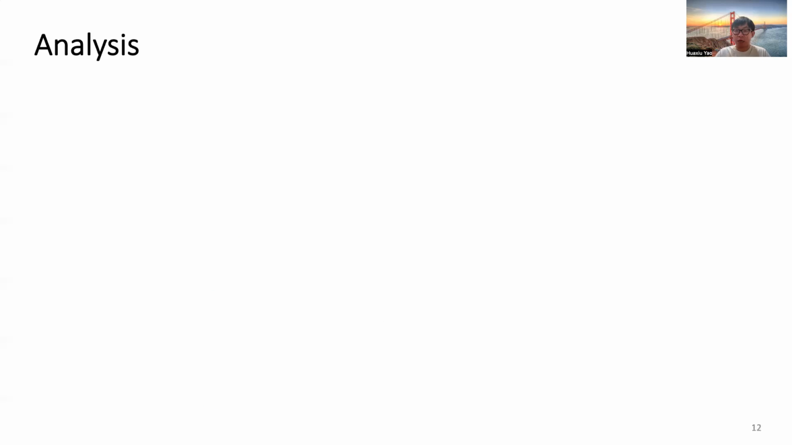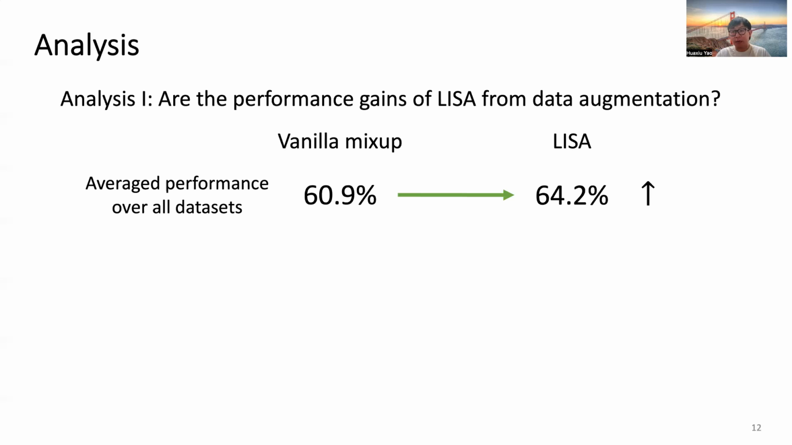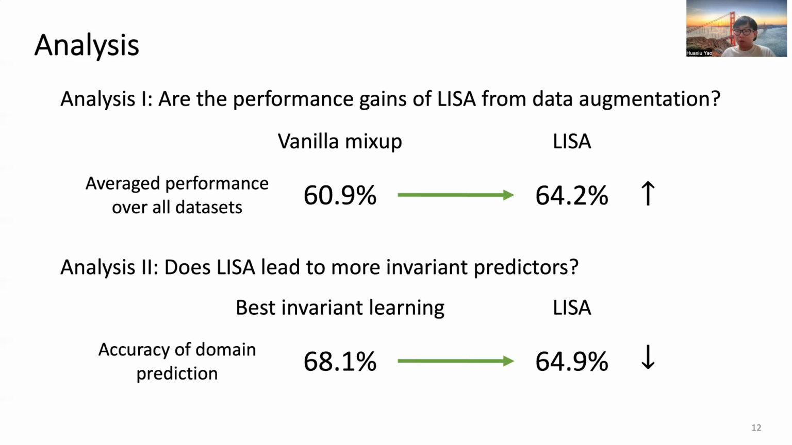We finally conduct some analysis to understand where the performance gains come from. In the first analysis, we compare LISA with vanilla mixup to see if the performance gains are based on the simple data augmentation. The results of LISA verify that it can cancel out spurious correlations and leads to better performance. In another analysis, we observe that LISA leads to more invariant predictors, since it is harder to perform well in domain information prediction only with the predictor's information.